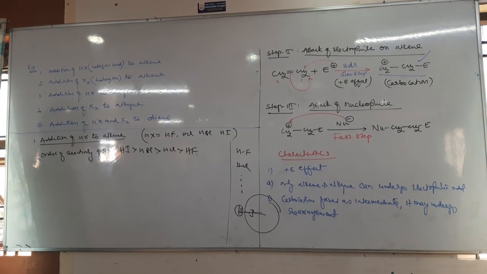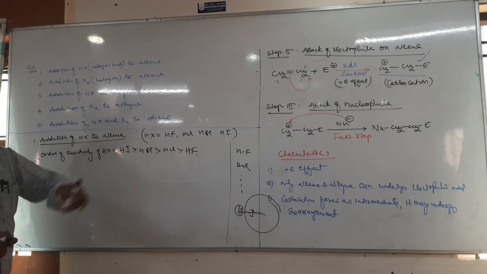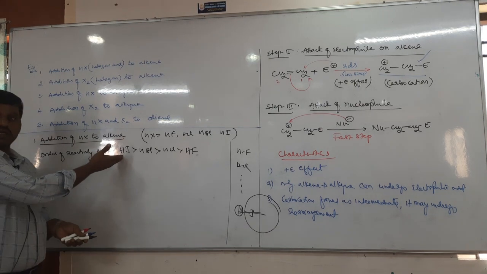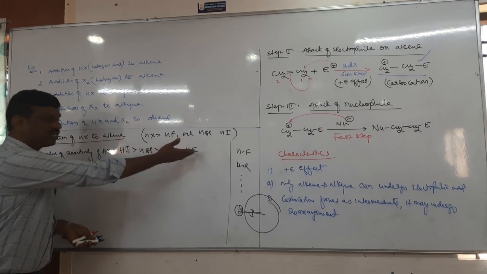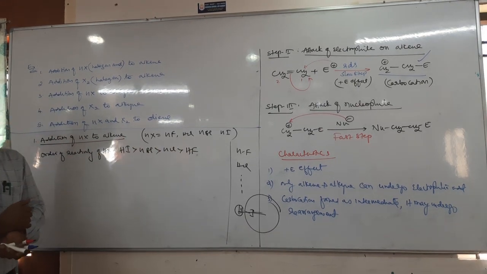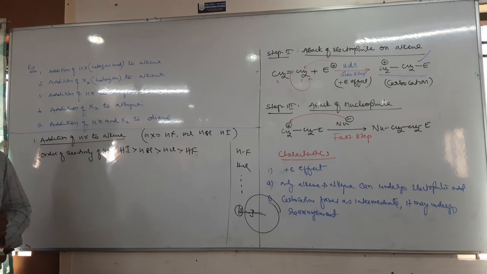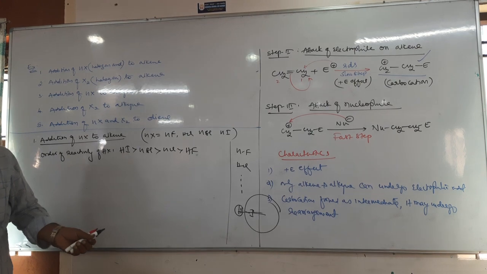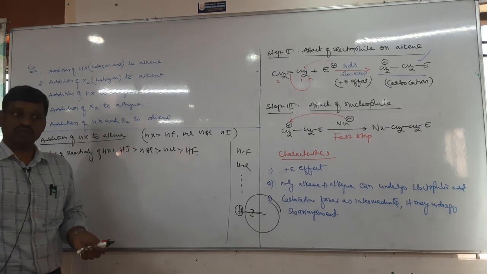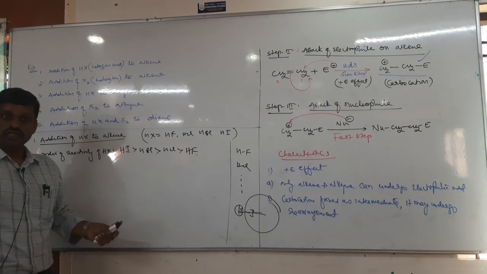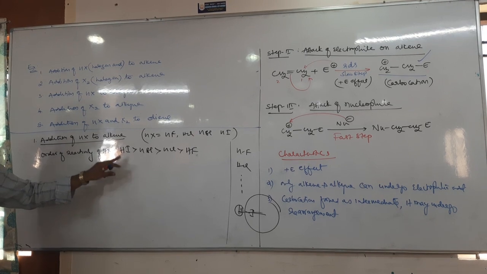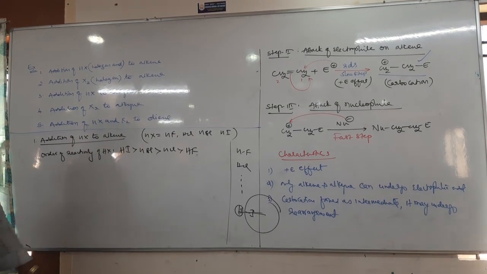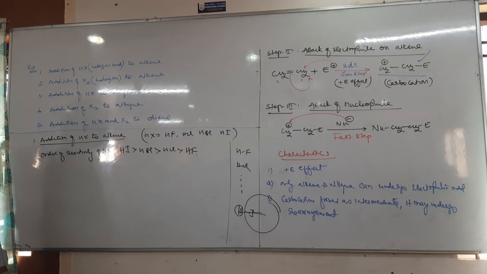Okay. Next question. Among halogen acids, which is more acidic? HI only. We think that hydrofluoric acid is more acidic. No. HI is more acidic because HI can dissociate so easily compared to the remaining halogen acids. Right? Therefore, hydroiodic acid has more acidic strength compared to all the remaining halogen acids. Of course, in reactivity also, HI is more reactive.